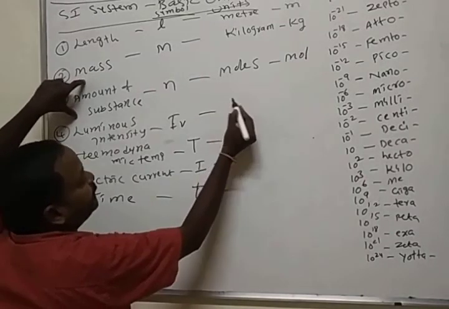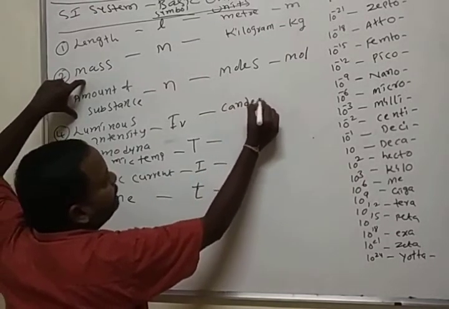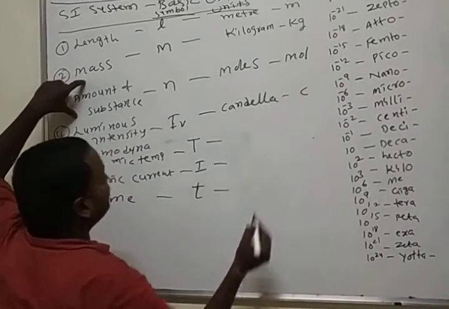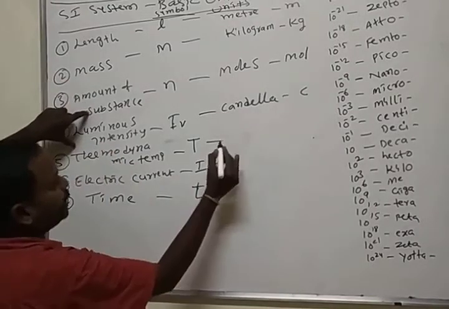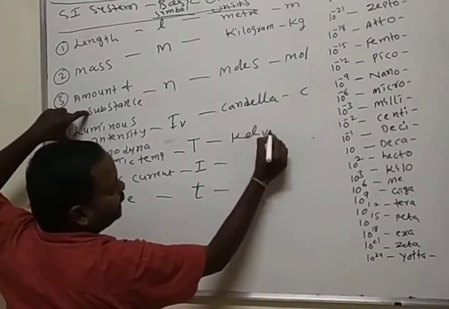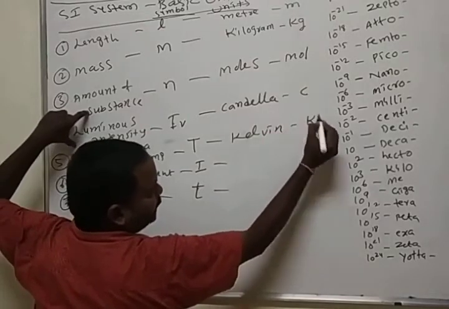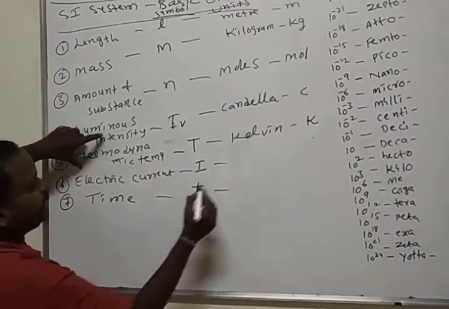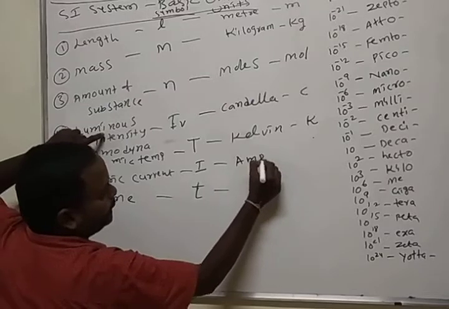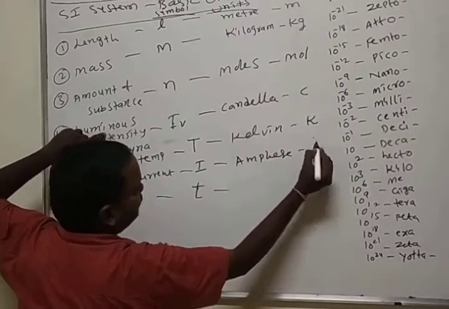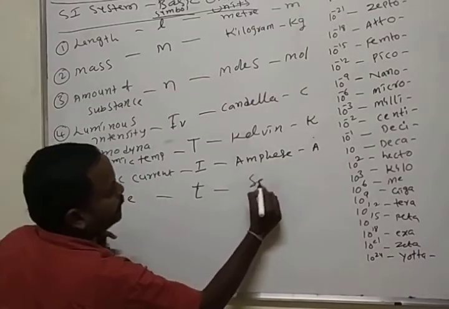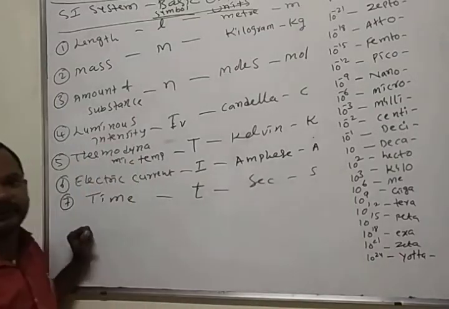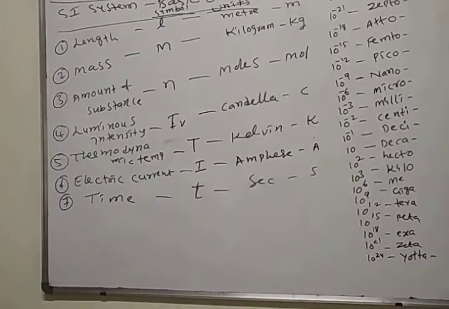Luminous intensity is candela, indicated with cd. Thermodynamic temperature is Kelvin, indicated with K. Electric current is ampere, indicated with A. Time is seconds, indicated with s. These are the basic units.